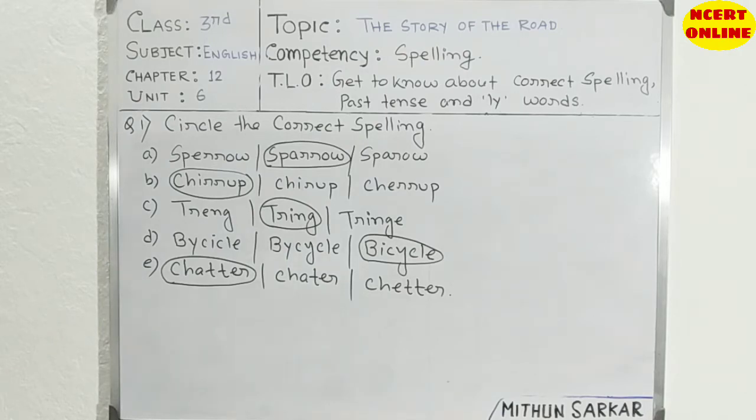You have more words in your book. When you read the story, also read with proper spelling and write in your copy, so it can be remembered in your mind very easily. Okay, so this is our question number 1. Write it: circle the correct spelling. I will give here 5 words as an example, but you can write more. You can make these types of questions in your copy and then make the right answers. Note down this one.